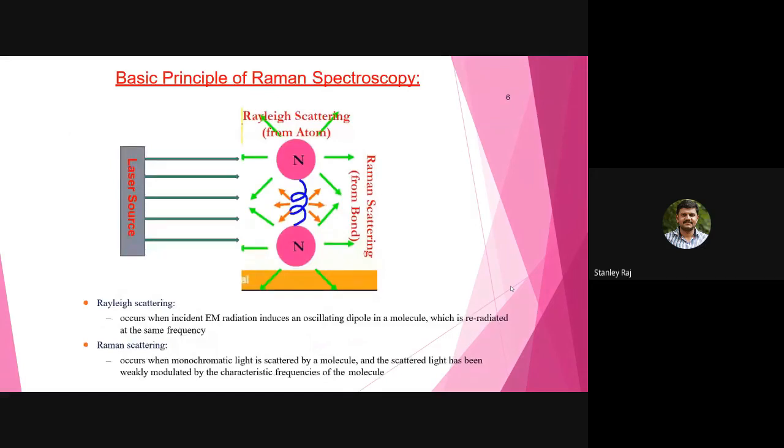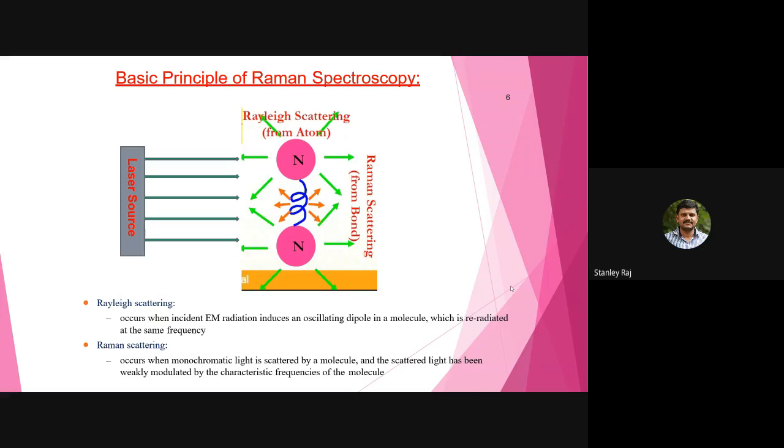The basic principle of Raman spectroscopy: when a laser source hits a molecule, what will happen? The molecule may undergo reflection, absorption, or scattering. When it scatters from an atom, there is a uniformity. Raman identified from the bonds that the scattering will differ based on the oscillating dipole of a molecule.